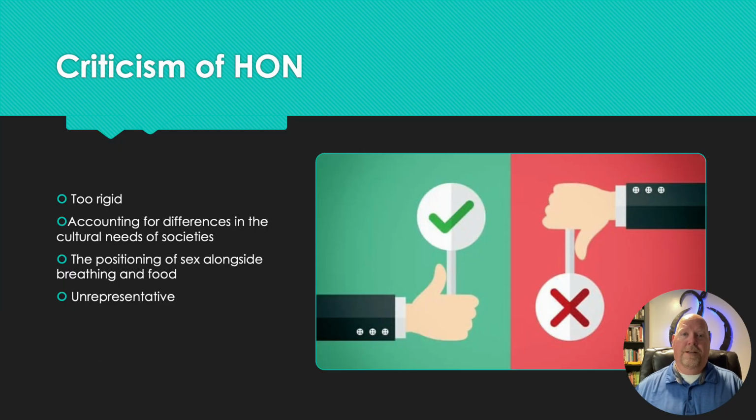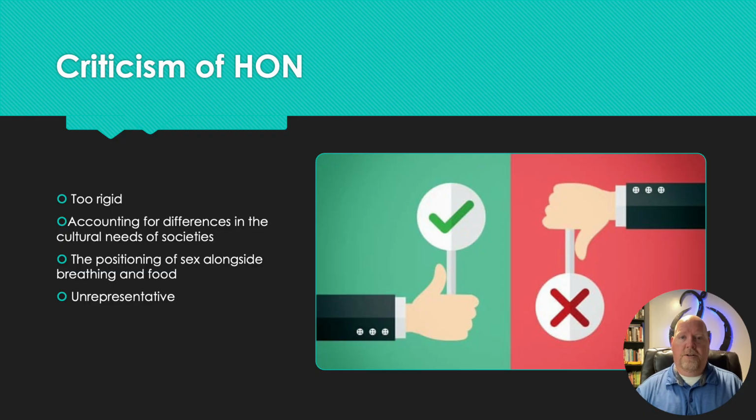All right, so it's not all sunshine and rainbows all the time, because even the hierarchy of needs, as well thought out and put together as it seems to be, still has its critics. Many claim that it's too rigid. They have concerns about the fact that Maslow assumes that the lower needs must be satisfied before a person can achieve self-actualization. Real-world observations show that different needs or levels of needs can actually be met at the same time. And this has led some to even claim that parts of the hierarchy have been falsified.